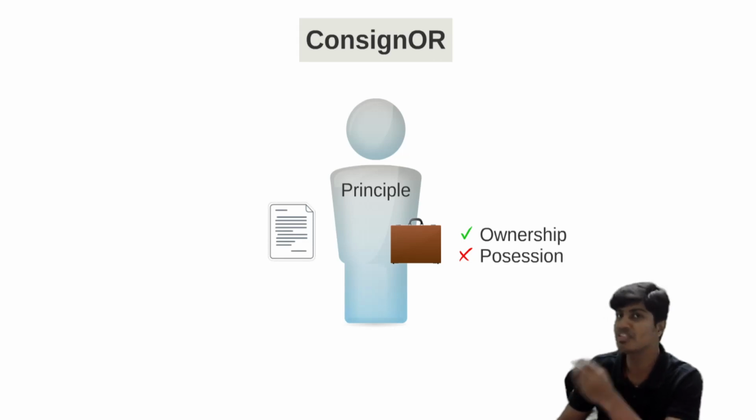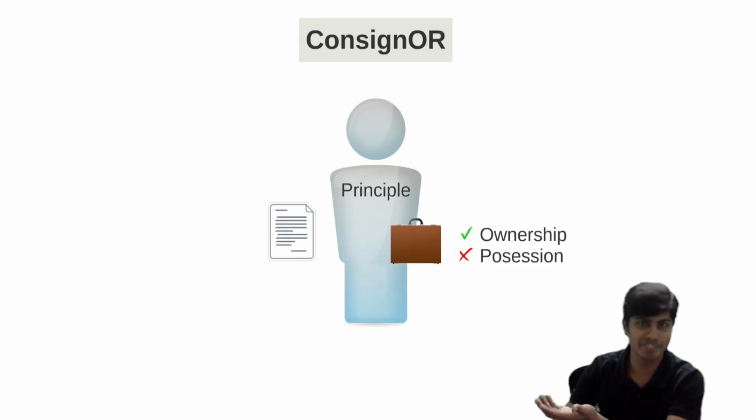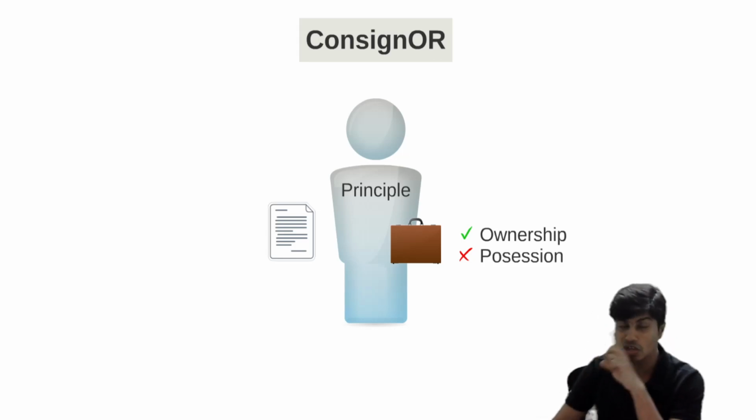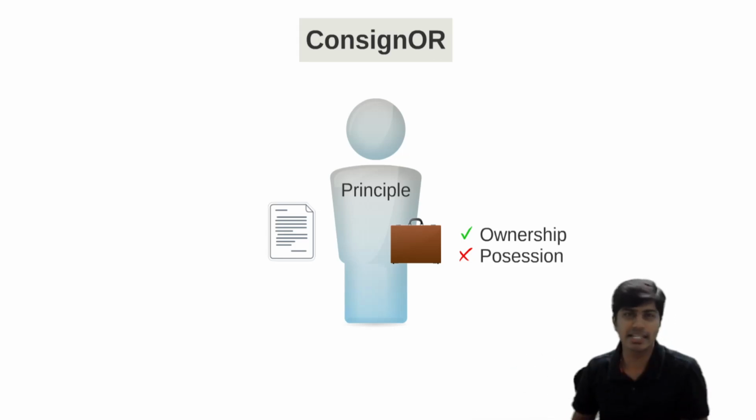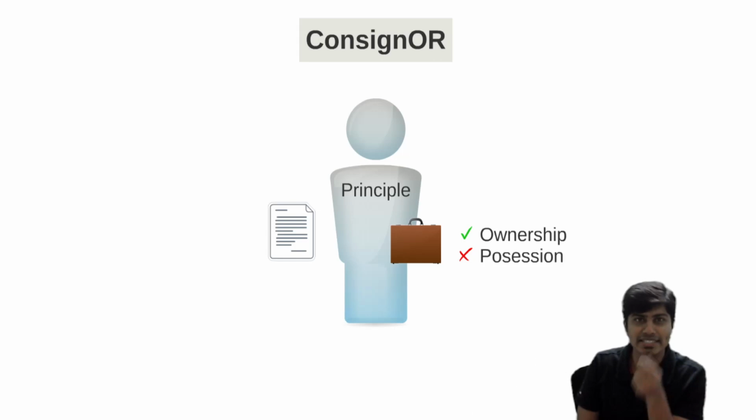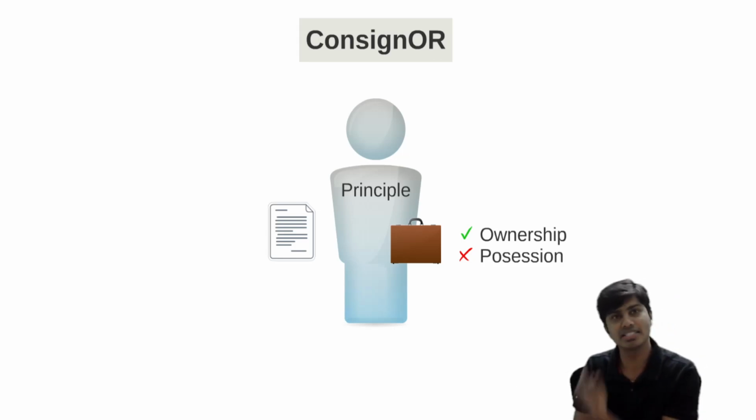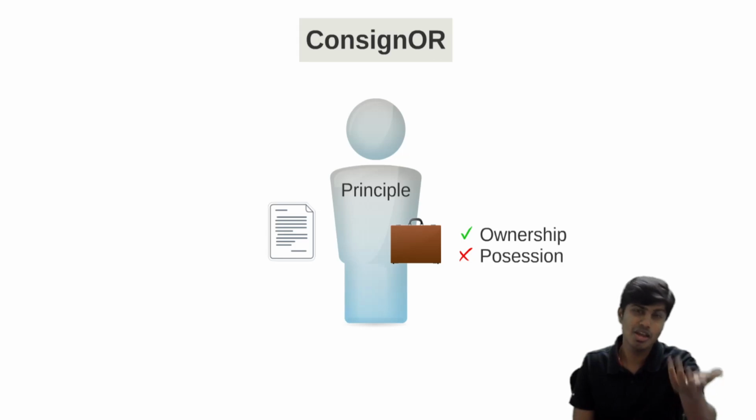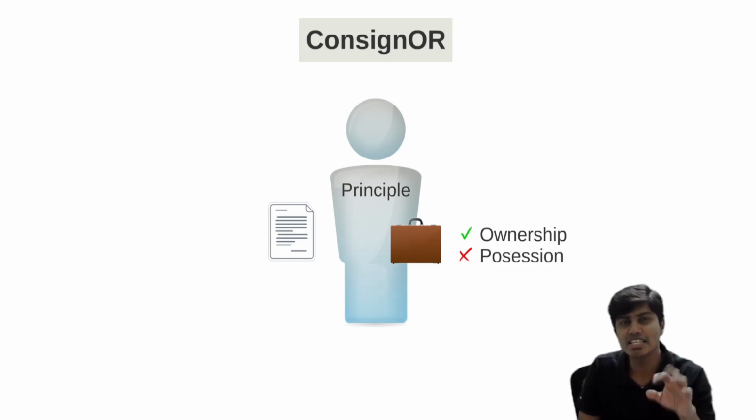Whenever he sends the goods, if he were selling, you would obviously raise an invoice and give it, isn't it? Here he is sending the goods, not selling the goods. He cannot actually send an invoice. But along with the goods, the consignor has to send a piece of paper which will describe how many units are sent, what is the selling price at which it should be sold, all the details. So this paper is like an invoice, but not an invoice. It looks like an invoice and has all the details like an invoice, but it is not an invoice. This is what we call a pro forma invoice. Pro forma means format.